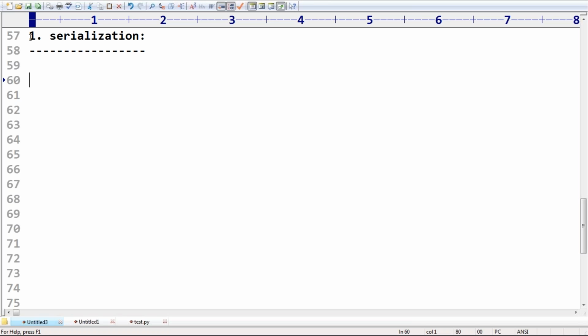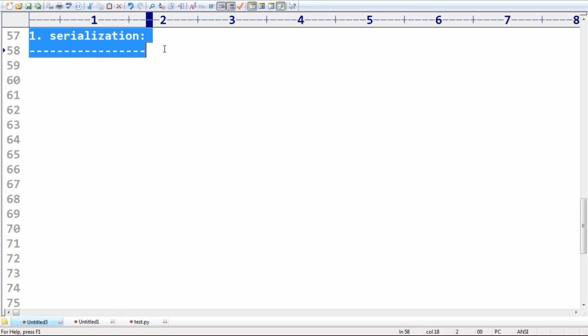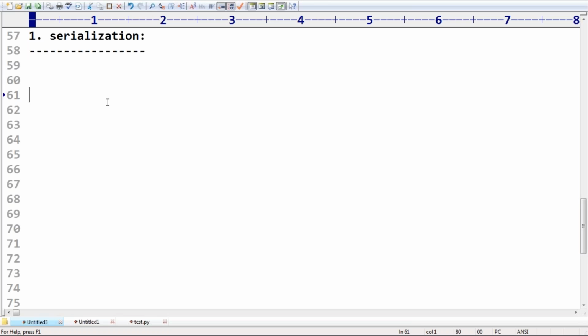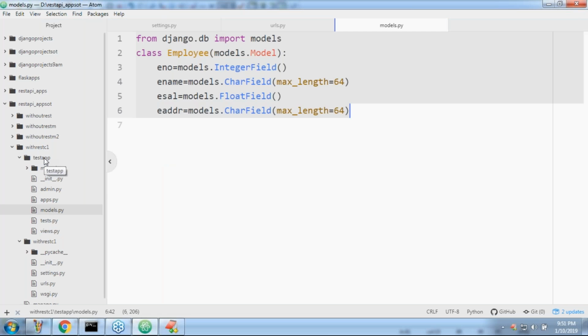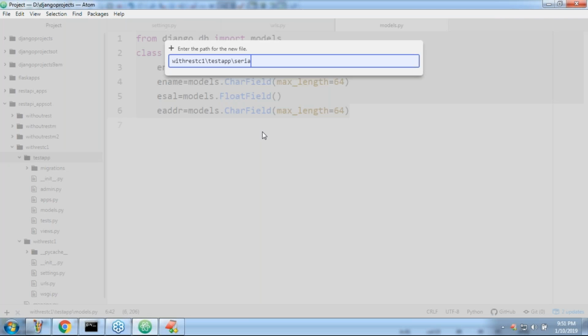Once we define it, I will explain the meaning of serialization with an example. If you want to define serializers for your project or application, you have to take a separate file, serializers.py. I used this concept maybe in the last sessions, like mixins.py, but here for serializers I want to take one separate file. What is the file name? Hey, respond. What is the file name?